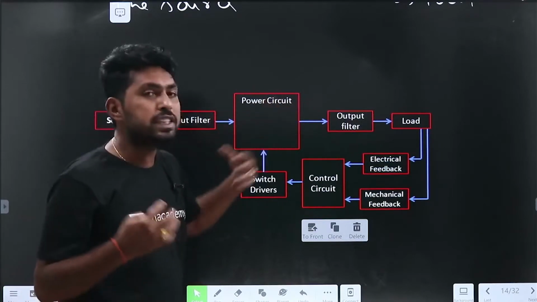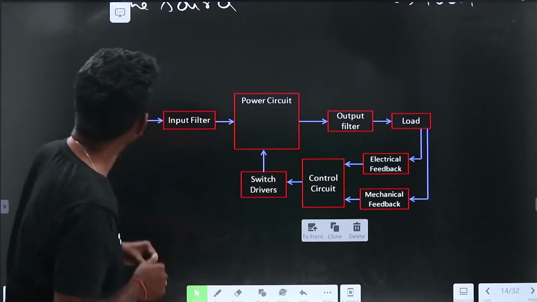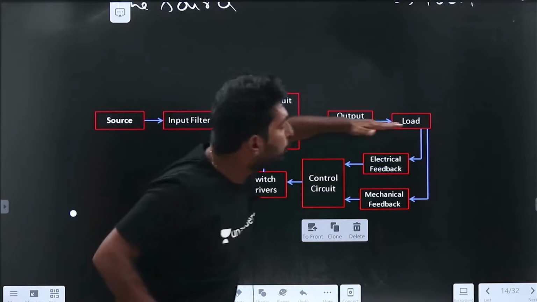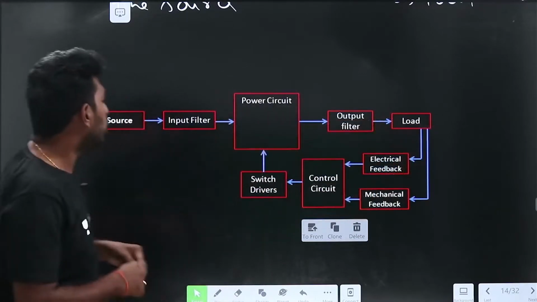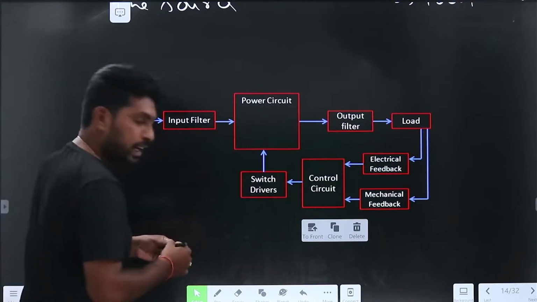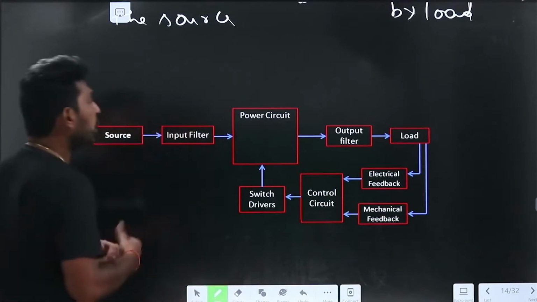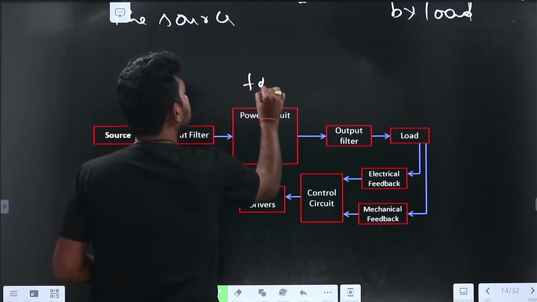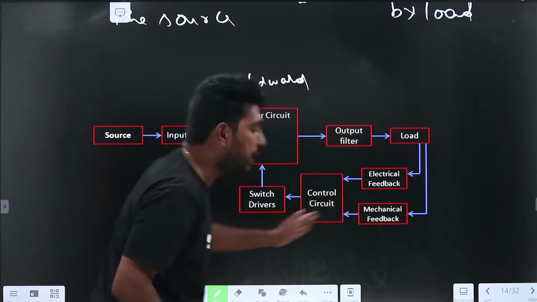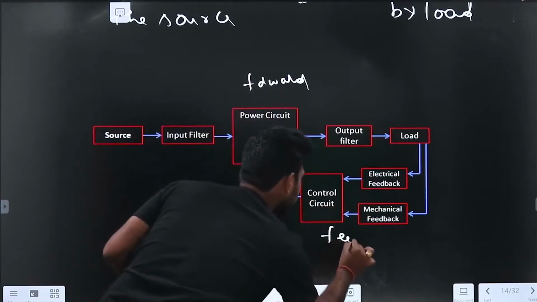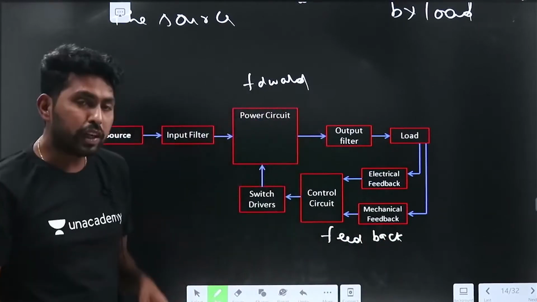The control system circuit will come in. If you observe this one, this is the feed forward path, and this is the feedback path. So it is like a control system block diagram. This is the forward circuit and this is the feedback circuit. It contains two circuits: one is the forward circuit and the other is the feedback circuit.